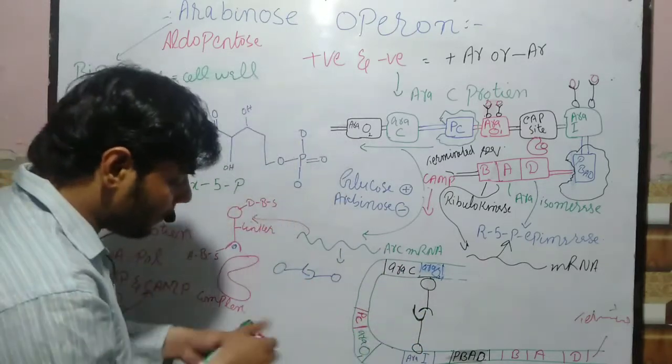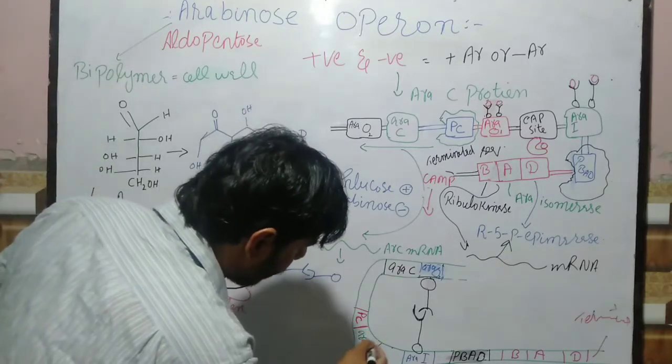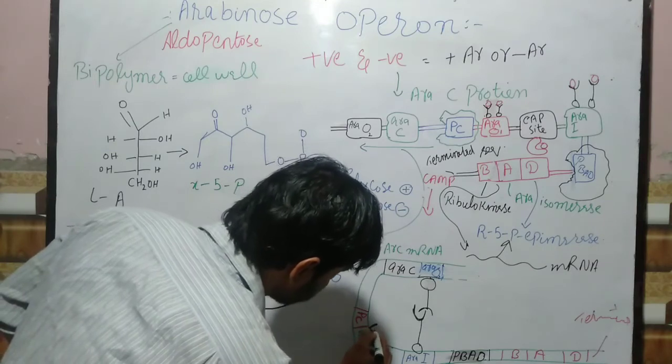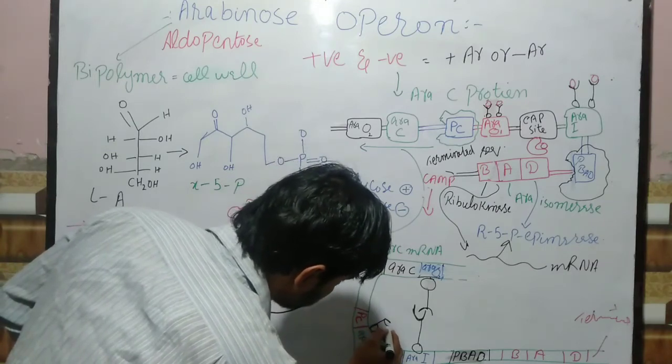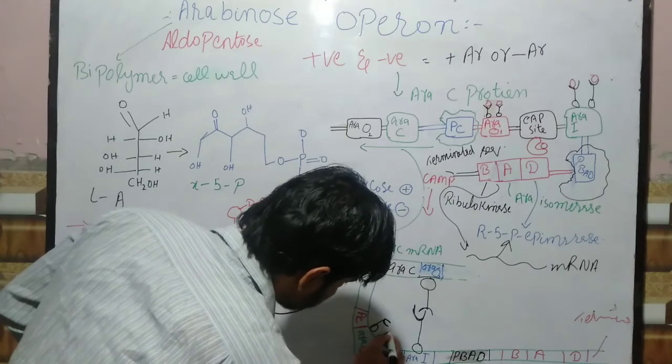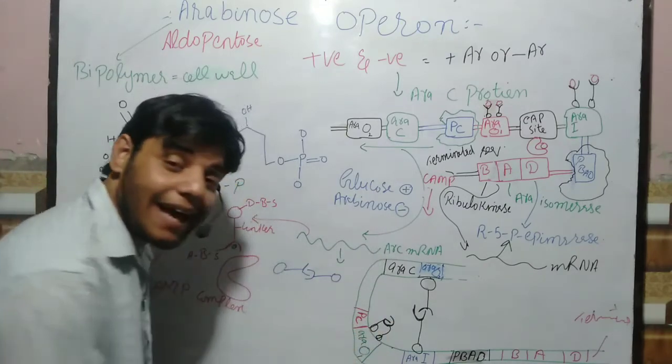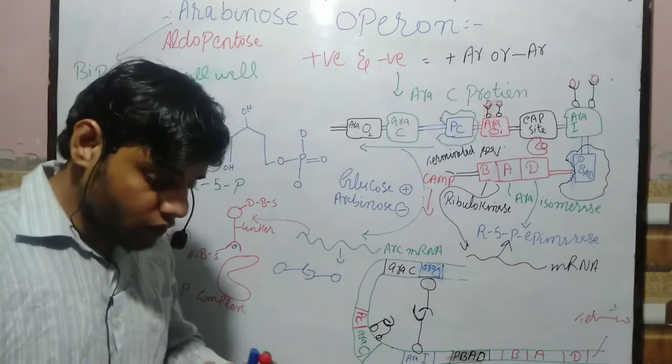Moreover, sometimes there is also this AraC protein at this AraO site.